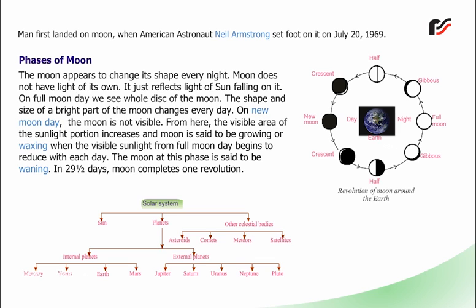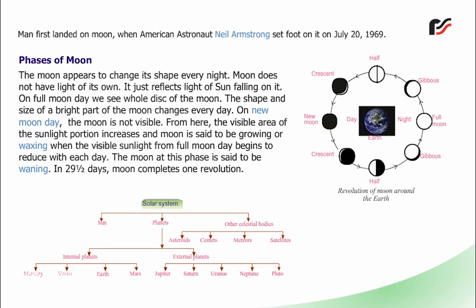The Moon does not have light of its own. It just reflects the light of the Sun falling on it. On full moon day, we see the whole disk of the Moon. The shape and the size of the bright part of the Moon changes every day. On new moon day, the Moon is not visible.